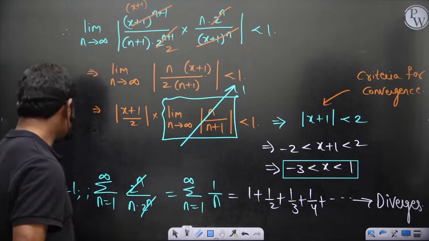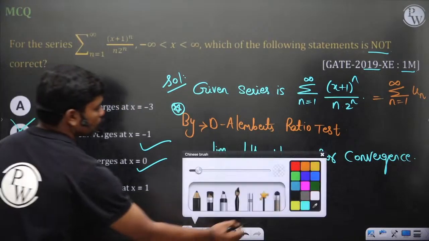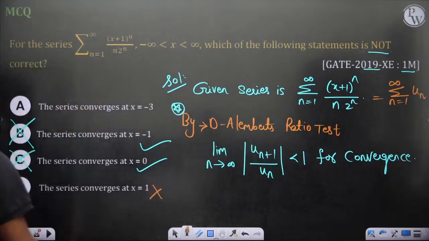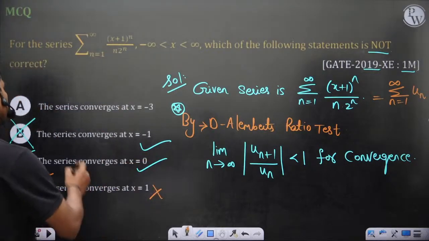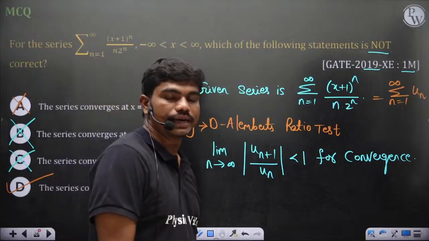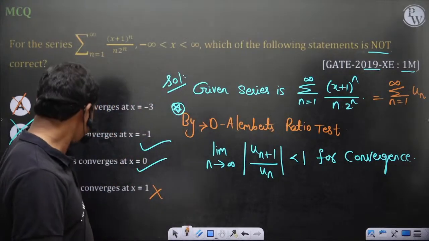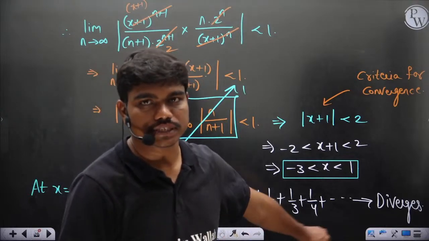Clear? So you can see when it diverges, then the series converges at x equal to 1 is a wrong option. So this is the correct choice, because which of the following is not correct? The series converges at x equal to minus 3. This becomes minus 1 by n. So it fluctuates, but it converges. So this also can't be taken as the correct choice. But at x equal to plus 1, this series actually diverges. It's not a finite value in this case.